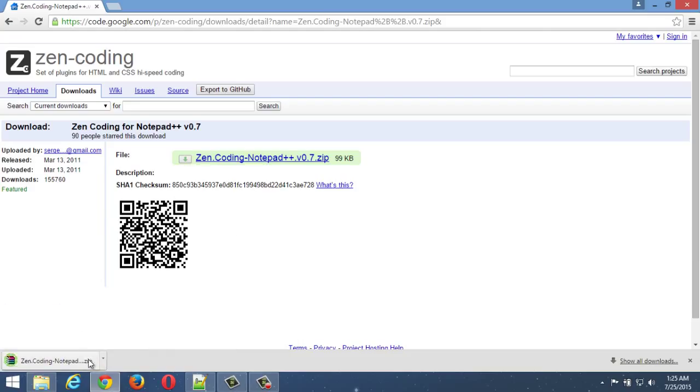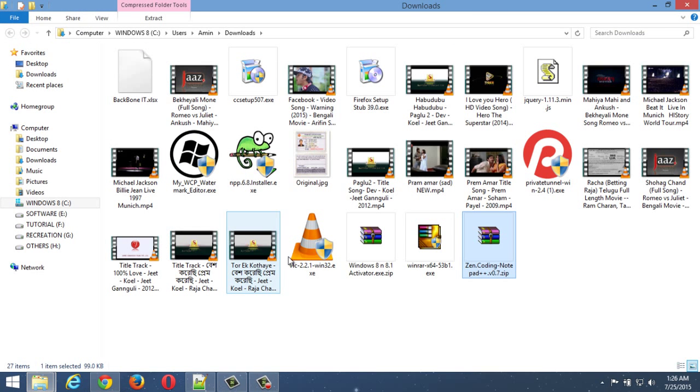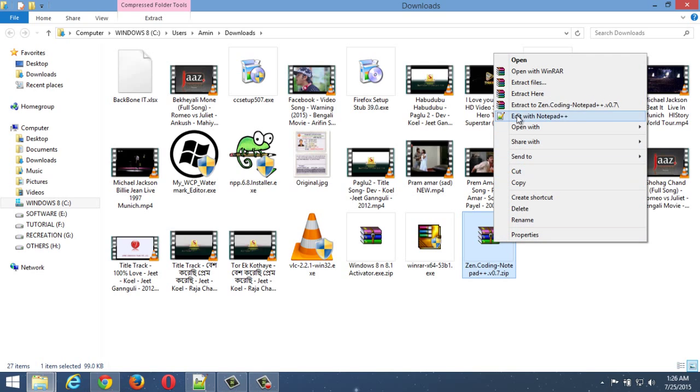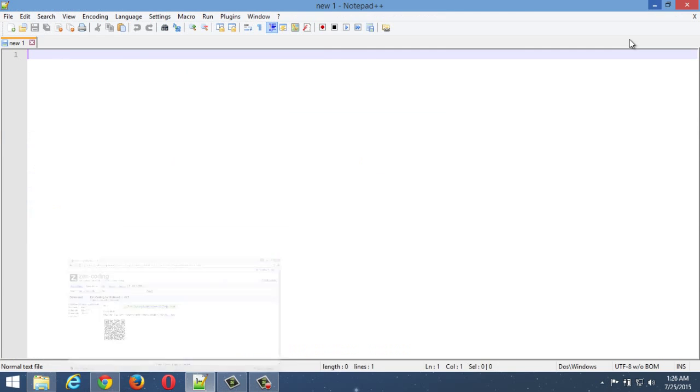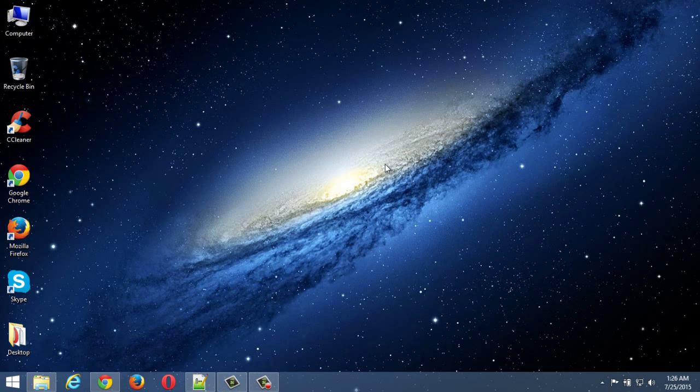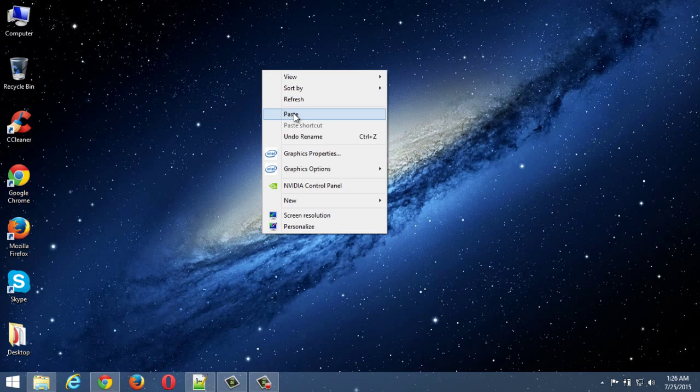Our download has been completed and I am clicking on this little icon, then clicking on show in folder, and I am cutting it from here and pasting it on the desktop.